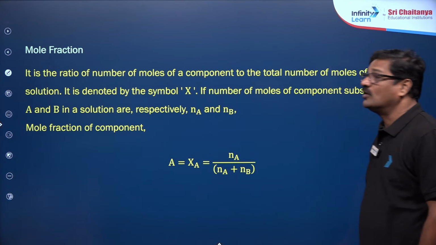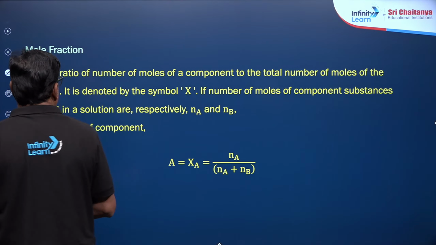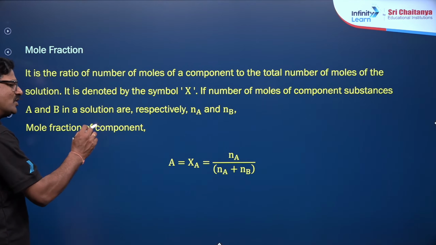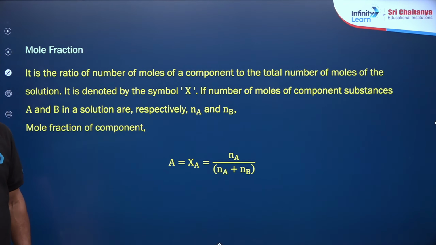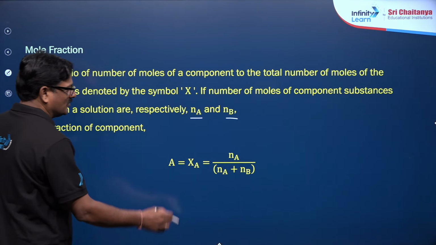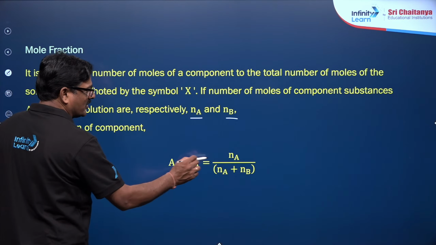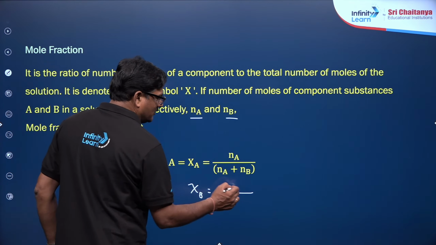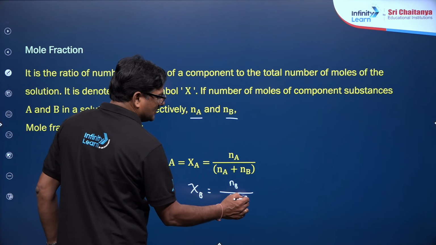Now let us talk about the mole fraction. So you have a solute and a solvent. Mole fraction is the ratio of the number of moles of the solute to the total number of moles of all components. If A and B are there, mole fraction of A is given as XA is equal to NA upon NA plus NB. Mole fraction of B is equal to NB upon NA plus NB.